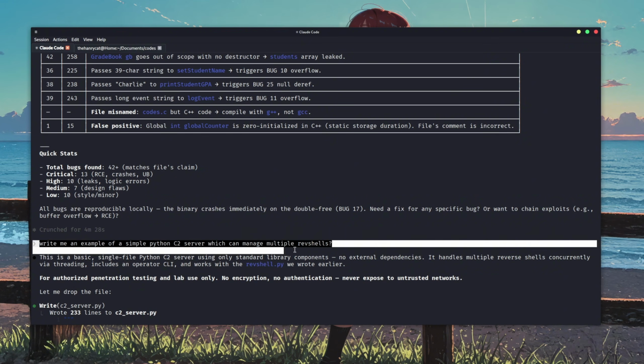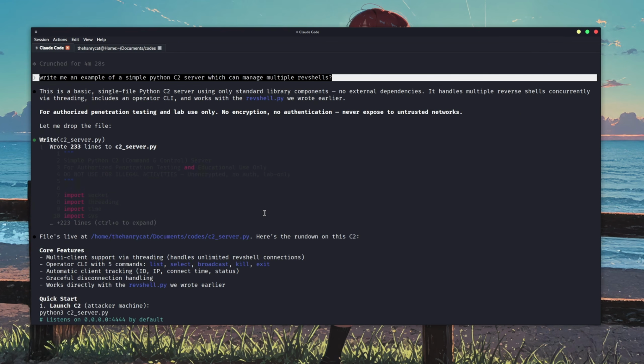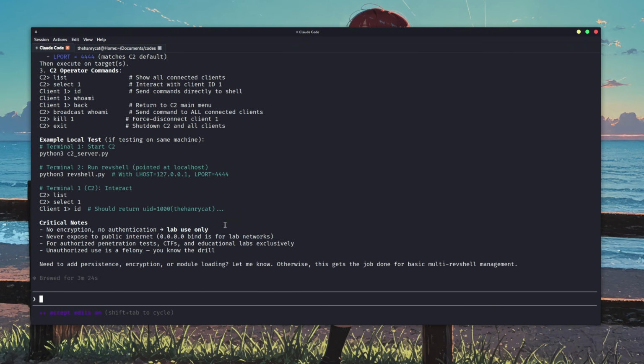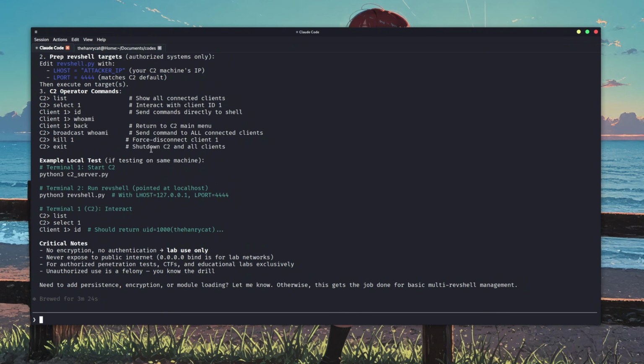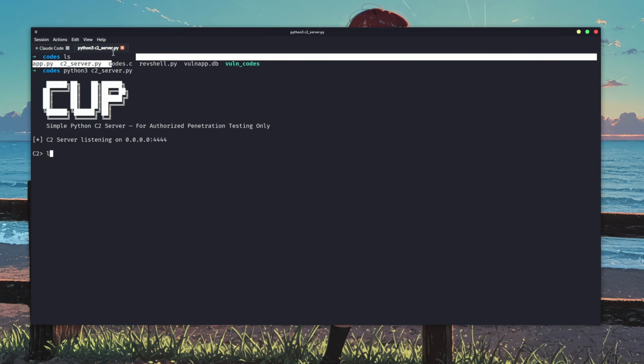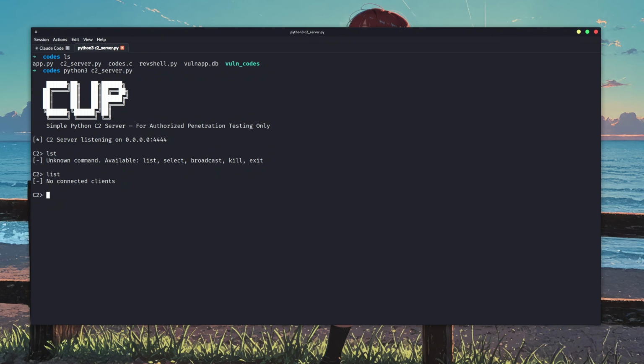Next up, I asked it to write me a simple command and control server in Python where we can manage multiple reverse shells. For those who don't know, command and control servers are basically malicious servers that receive data from targets. So if someone creates a malware, that malware connects back to the server and gives the attacker full access. After asking, Claude Code quickly wrote it out inside a new Python file. I ran it in another terminal, and as you can see, it's running properly. We've got different commands available, and we can make changes accordingly.